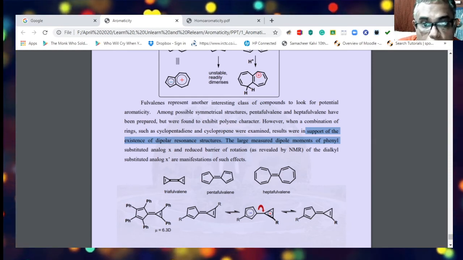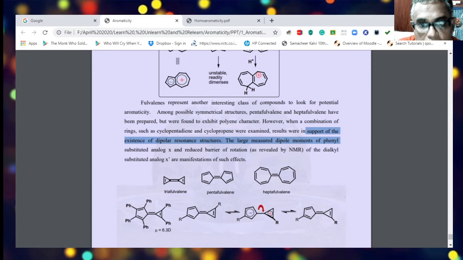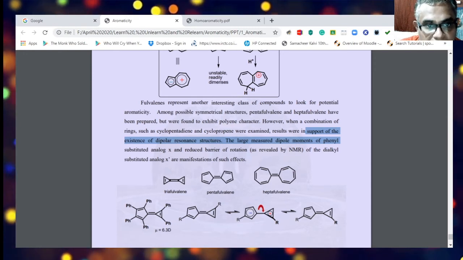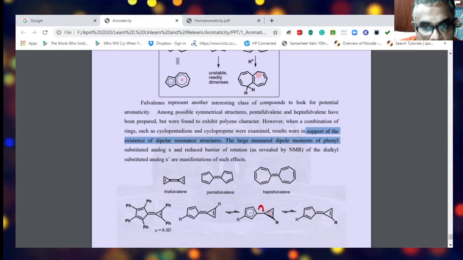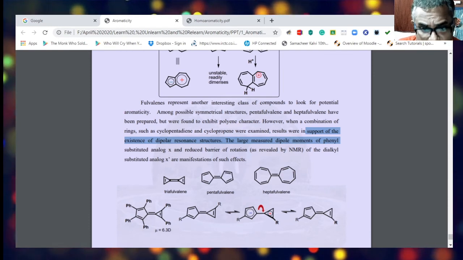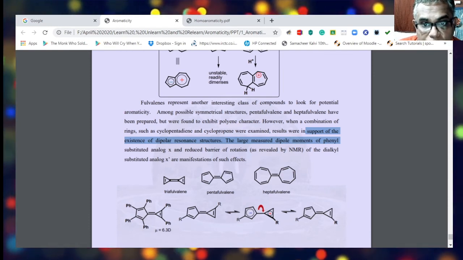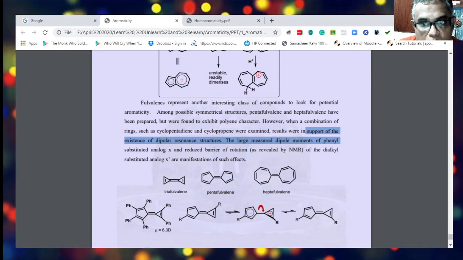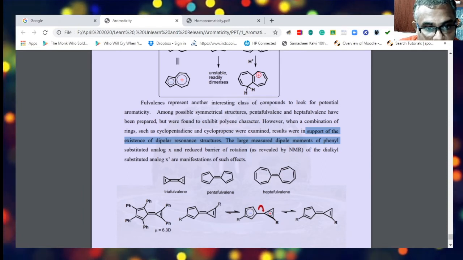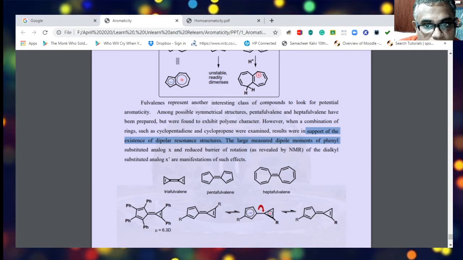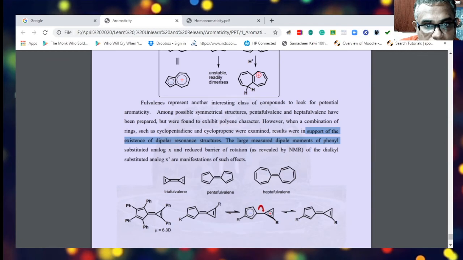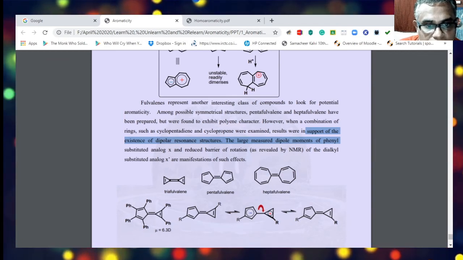So there is evidence in the large measured dipole moments of the phenyl substituted analog X and a reduced barrier of rotation as revealed by NMR of the dialkyl analog. So if you have large substituents, there is a potential reduction in the rotation of this bond.